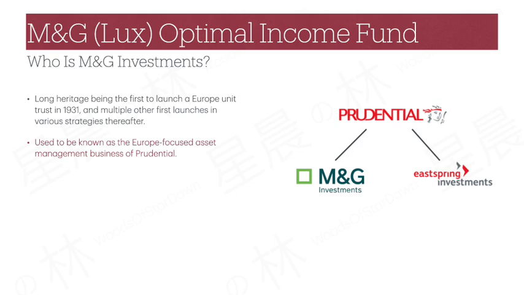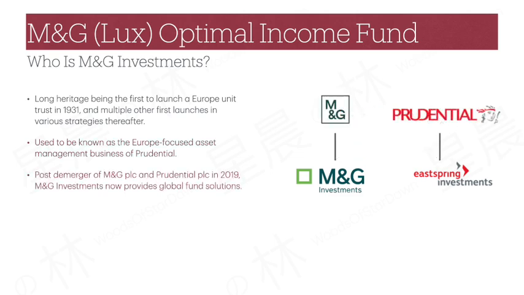For many years, M&G Investments was seen as Prudential's asset management arm that focused on Europe-related investment solutions. Eastspring Investments was the sister company that focused on Asia-related investment solutions. Prudential then tried to merge M&G Investments with its other UK and Europe business in 2017 into a new division called M&G Prudential.